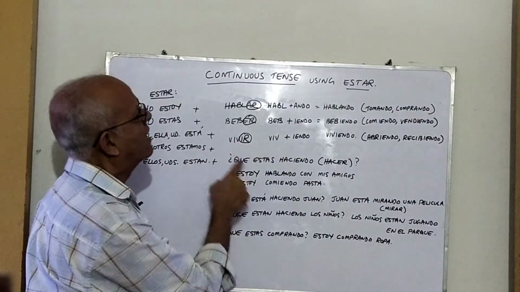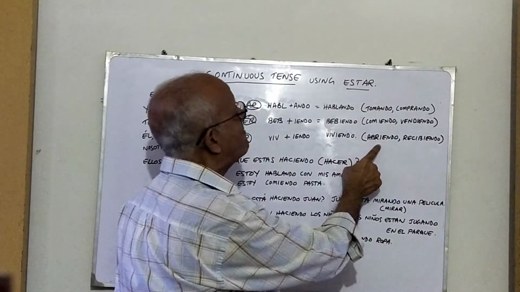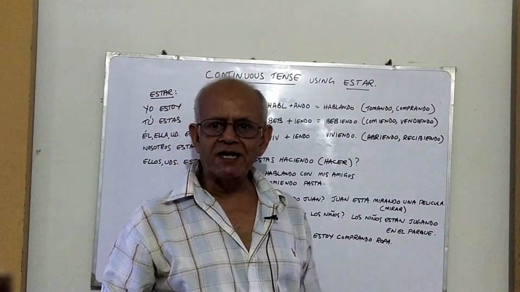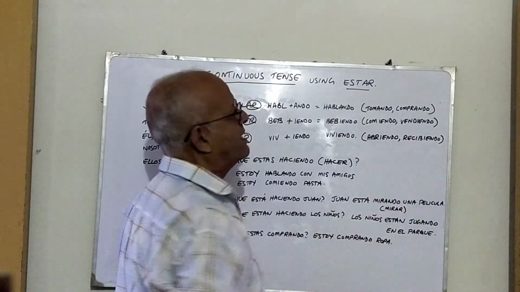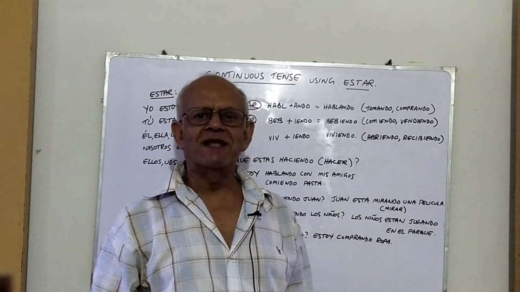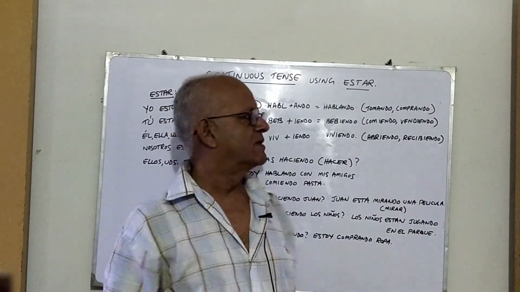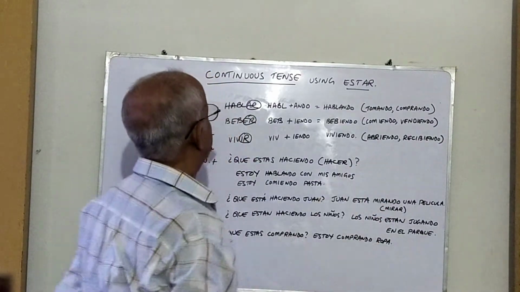Other examples of IR verbs, abriendo, from the verb abrir. Abrir is to open. So abriendo. And recibiendo, from the verb recibir. Recibir is to receive. So recibiendo.